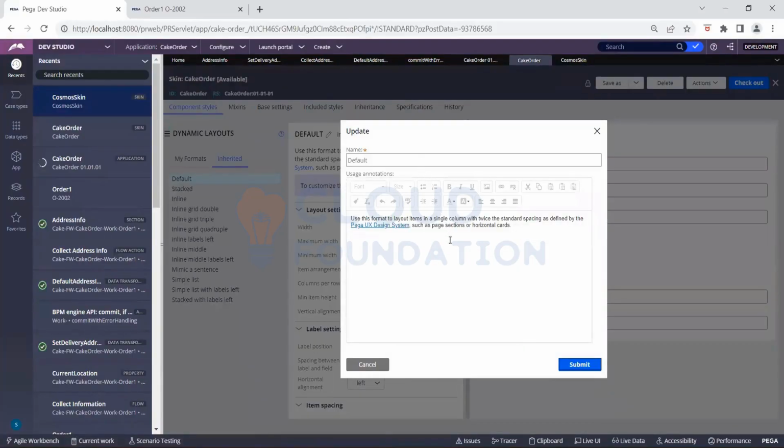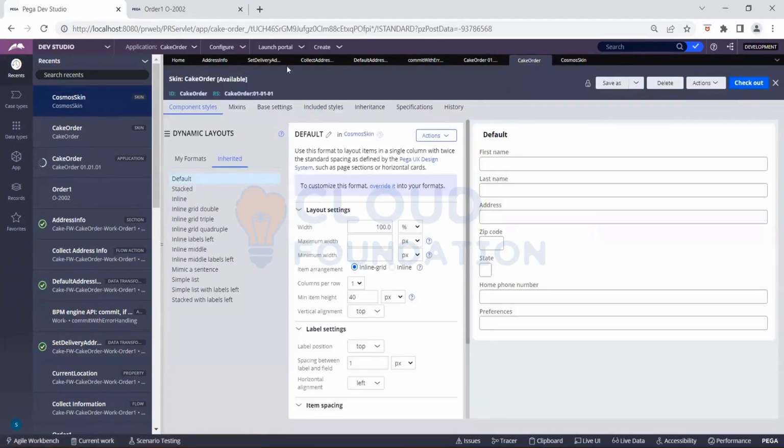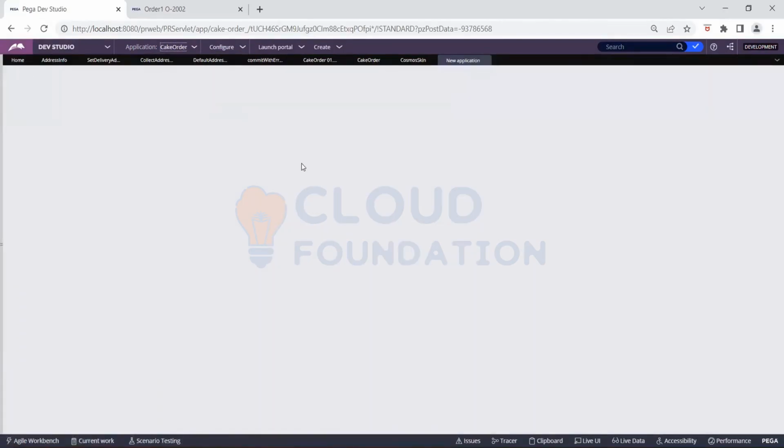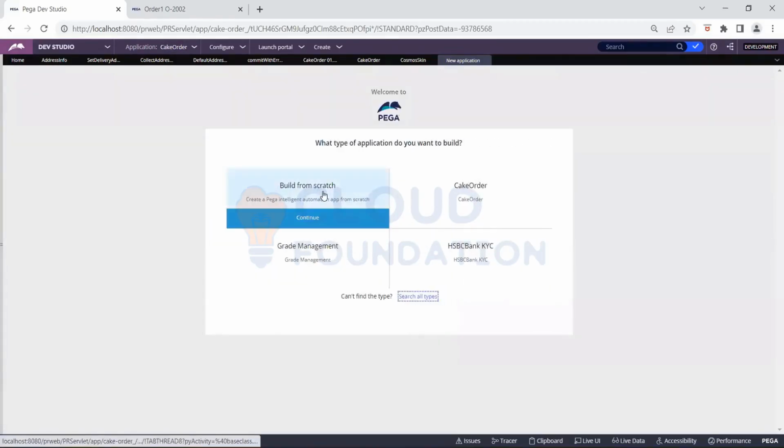This one we have to define while creating the application itself. Whenever you click on cancel, you click on new application. Click on top definition. Is there not? Click on this. No, you have this application at Kcoder. Click on it. Click on New Application. I'll show you. Build from scratch, right? Build from scratch.